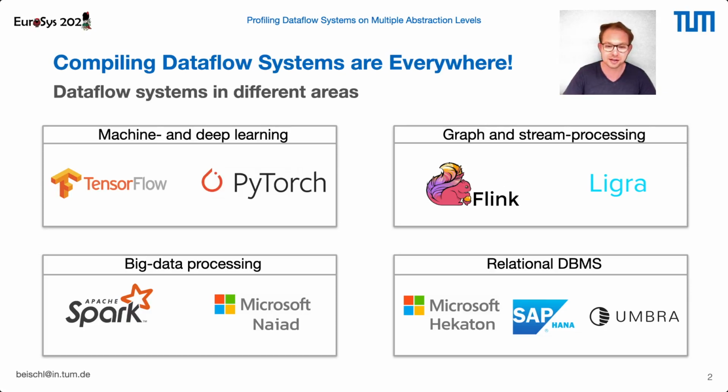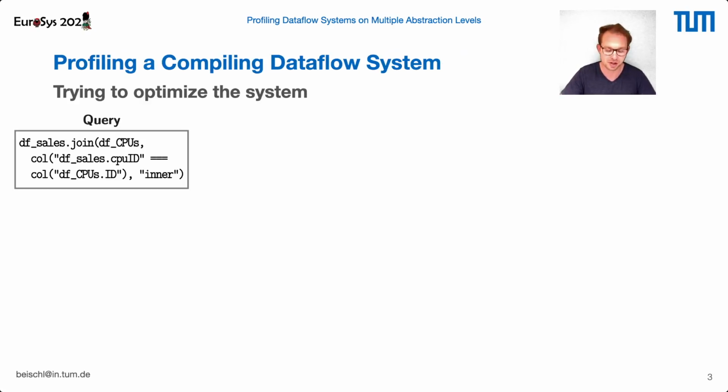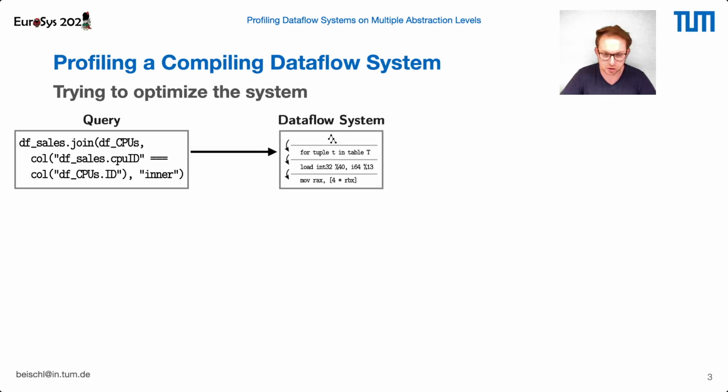In addition, they divide the complexity of generating optimized efficient code over the entire system stack by applying multiple expressive abstraction levels. However, probably every one of you working on a compiling dataflow system has already experienced the following situation. So, I'm running a dataflow expression in a domain-specific language or a query in my dataflow system. Now the system takes my expression or query, parses it, optimizes it, and then generates query-specific, highly optimized code that is optimized even for my underlying hardware with its code generation engine.